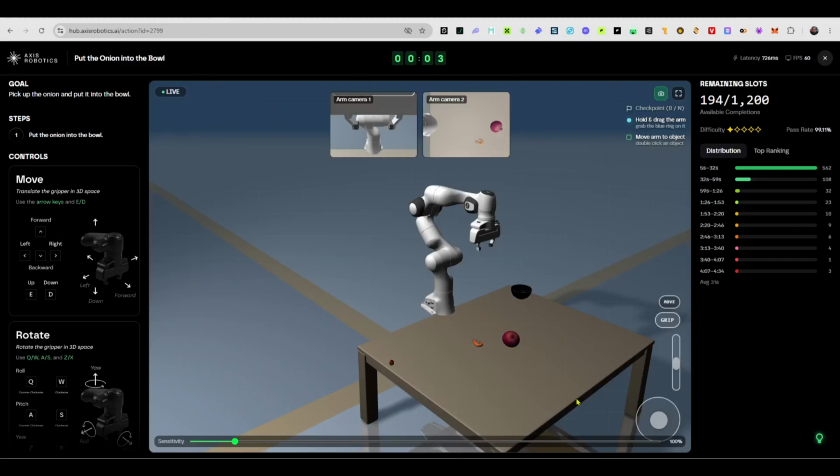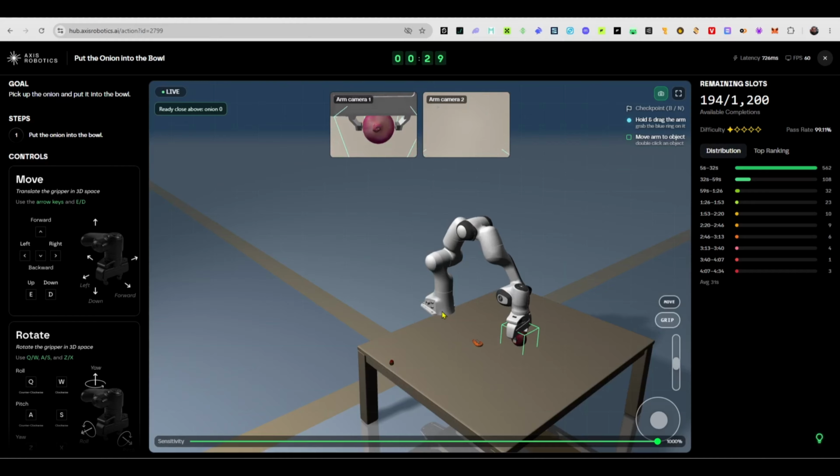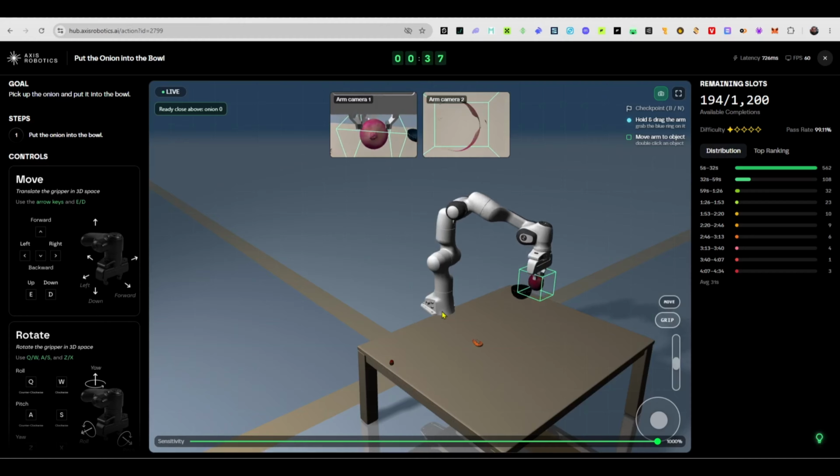This one is here. Should we try this again? Okay, we could. So as always, we'll increase the sensitivity and we will double click on the object, the onions, and that can give us an alignment, and that automatically positions the arm of the robot. And then we can go forward a bit with the arrow key up and just drop down, pressing the D key, and we can just go forward a bit and drop down and then grab. So I think we have it. We'll lift it up and move over to the left side.